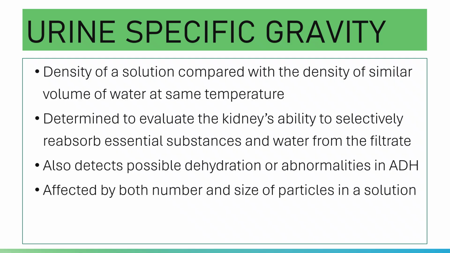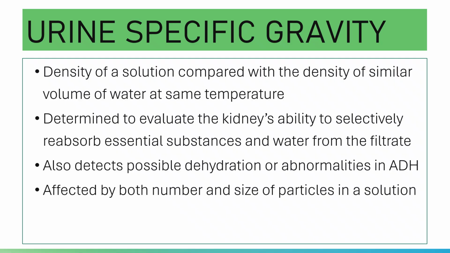By the way, what is specific gravity? Your specific gravity is the density of a solution compared with the density of a similar volume of water at the same temperature.